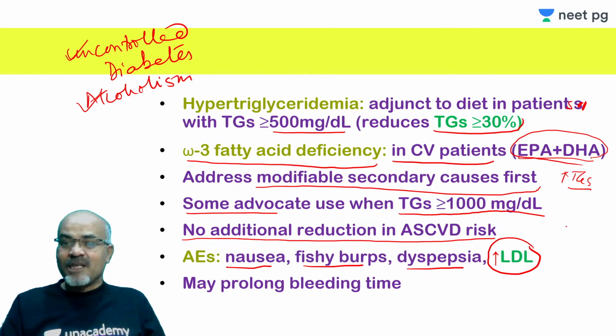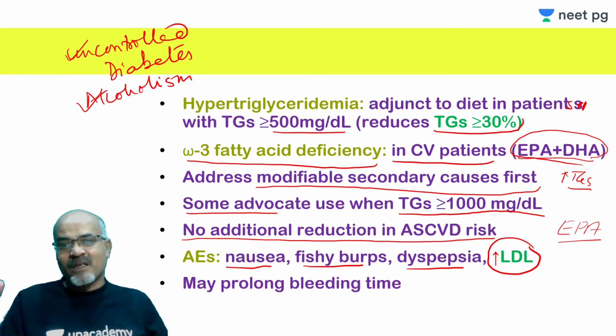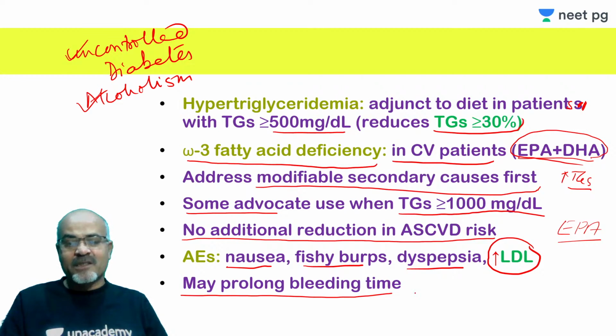But it has been seen that when EPA is used alone, the rise in LDL is not very significant, and the triglyceride control is okay, fine. It does a similar or equivalent reduction of triglycerides, but the risk of increase in LDL is less with EPA alone. These compounds may also prolong bleeding time in patients. So those who are receiving anticoagulant therapy, one should be more vigilant about episodes of bleeding and all that.